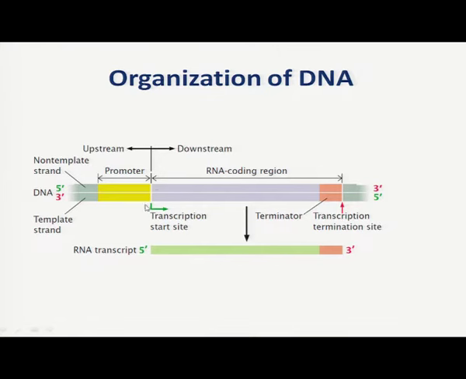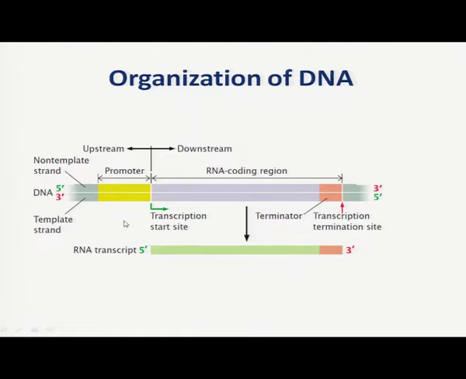The transcription is going to start from a particular site, which is known as the transcription start site, and all the nitrogenous sequences, all the base pairs which are on the left side of this transcription start site, are called upstream, and all the sequences from this transcription start site which lie on the right side are known as downstream. To this upstream of the transcription start site, there is a promoter which is recognized by RNA polymerase.